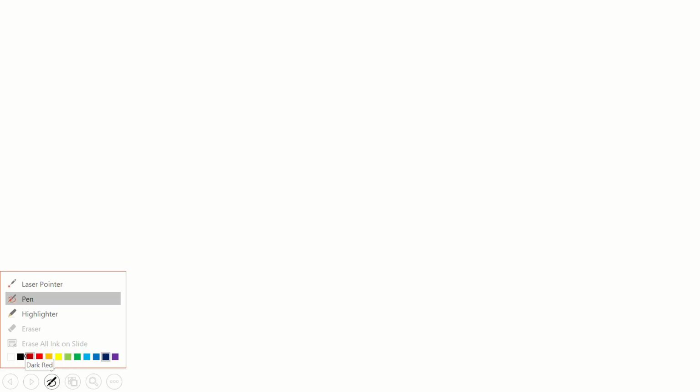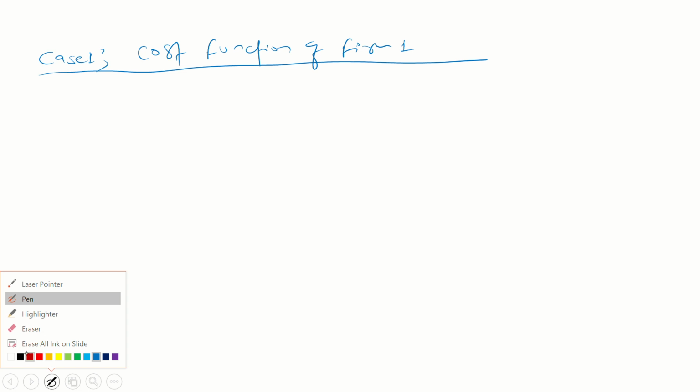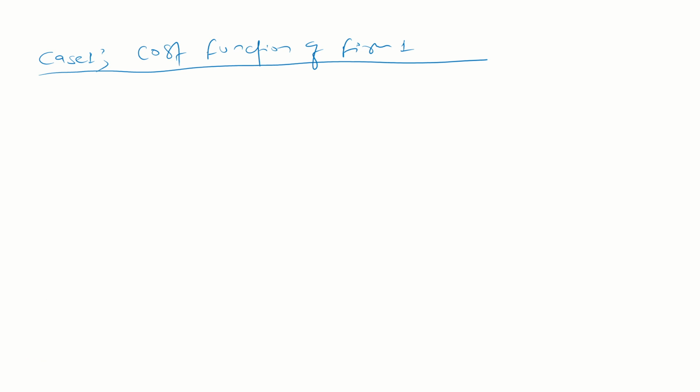So guys, first, case 1 is the cost function of firm 1. What is the cost function? We know the production function is Q1 equal to min of L and R, where R is the raw material and L is the labor.